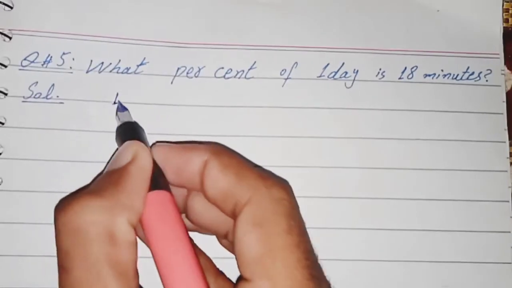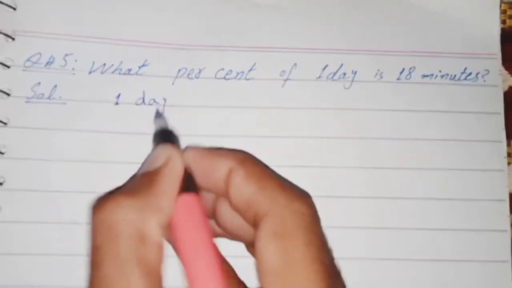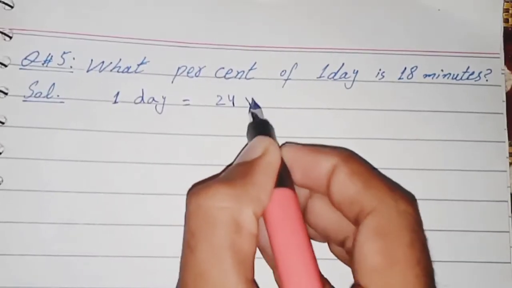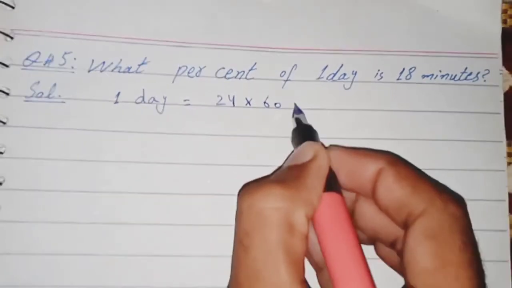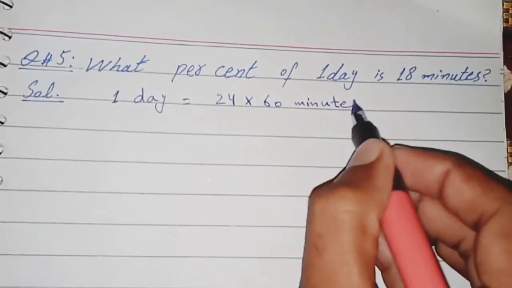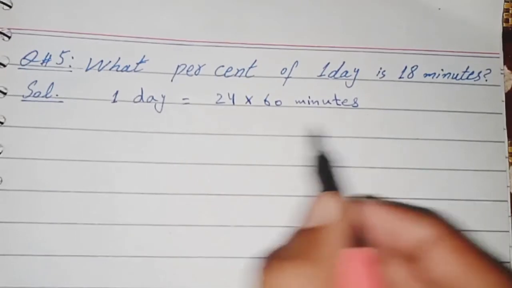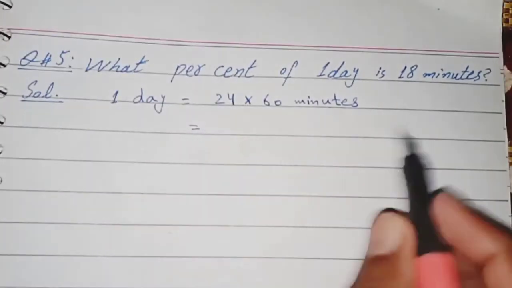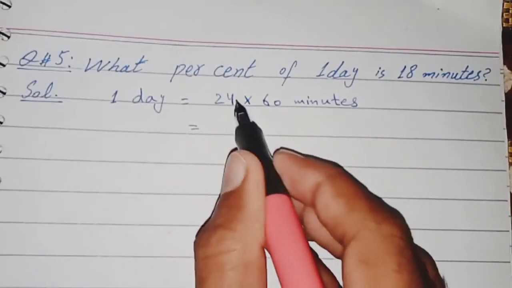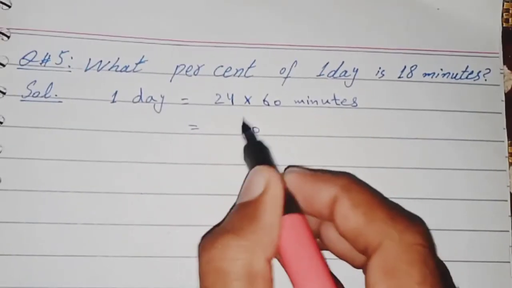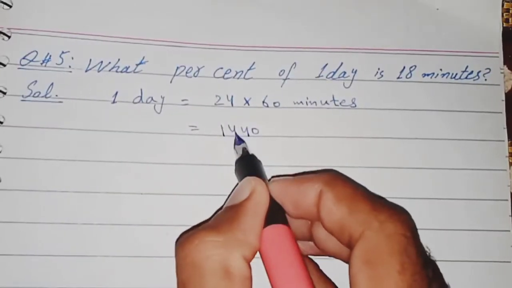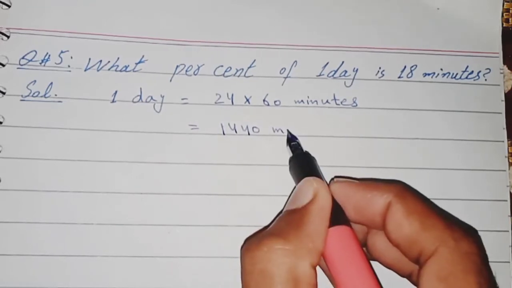As we know, 1 day is equal to 24 hours and 1 hour is equal to 60 minutes. So 24 multiplied 60 will be answer in minutes. 24 multiplied 60. 0 for the 0, 6 for the 24, 2 will be carry, 6 to the 12 and 2 14. 1440 minutes.